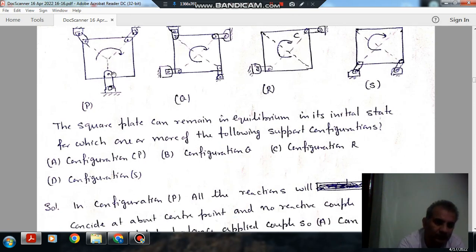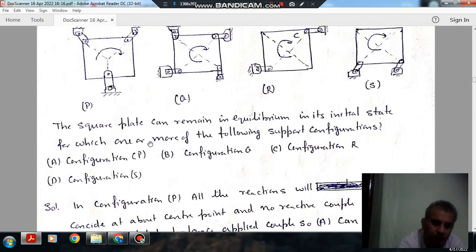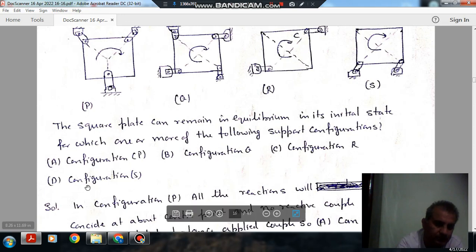So the answer is Q, R and S, because we have to find out which can remain in equilibrium. These three can remain in equilibrium when a reactive couple balances the applied couple. Here no reactive couple is generated, so the answer is B, C and D.